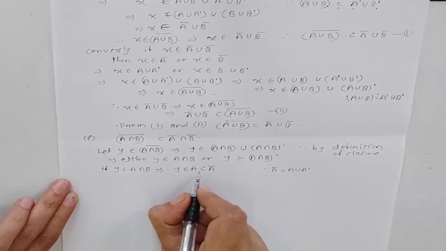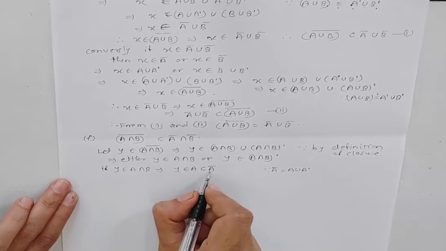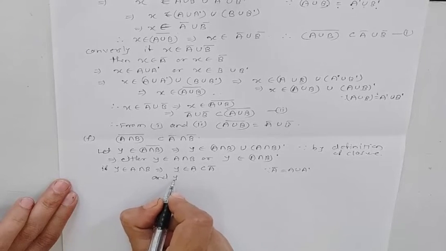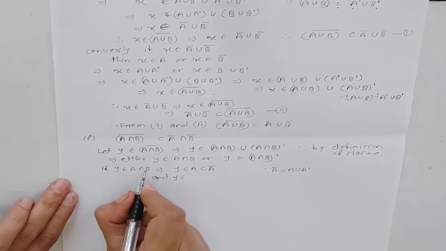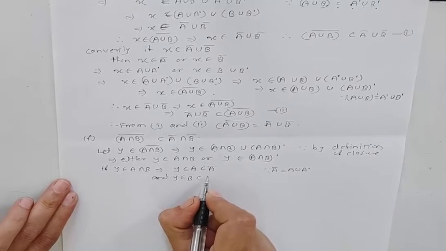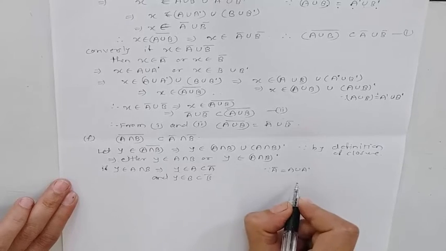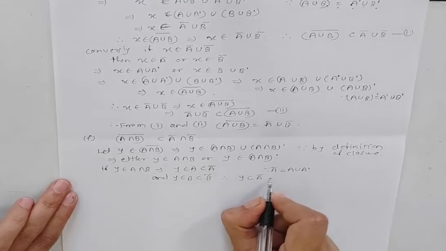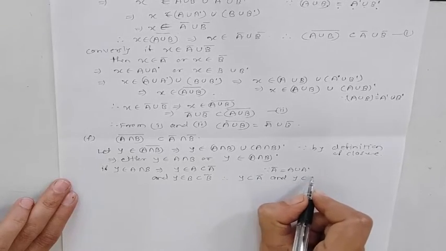Y belongs to A, which is a subset of A bar, and Y belongs to B, which is again a subset of B bar. Therefore, Y is in A bar and B bar.